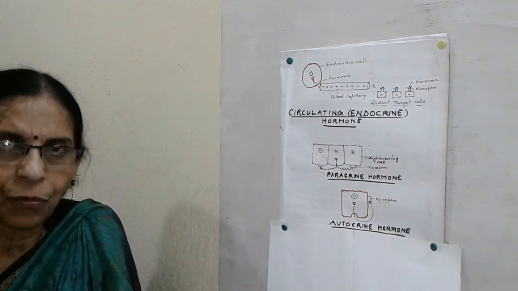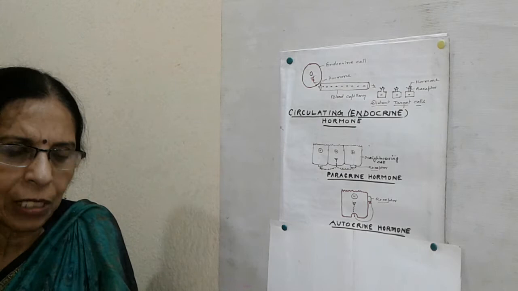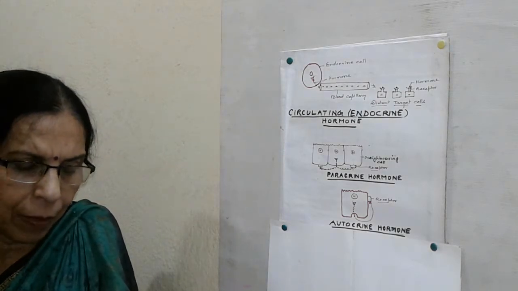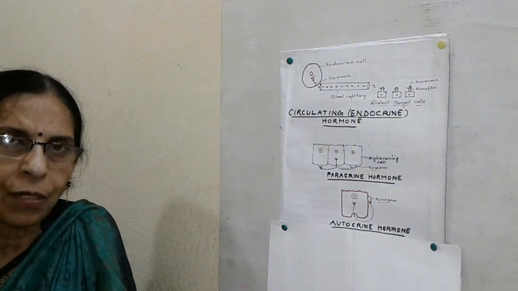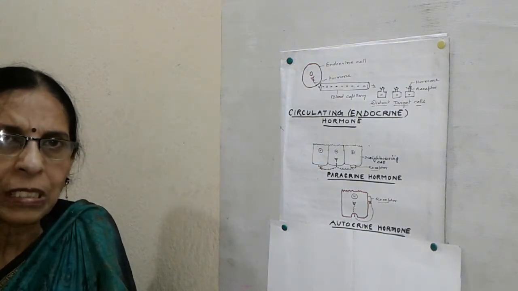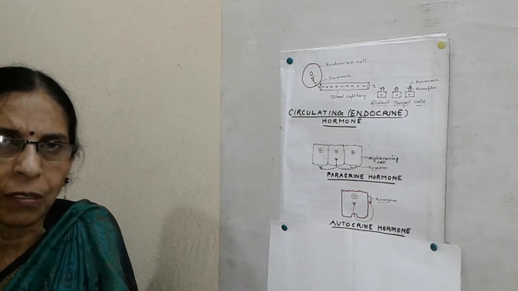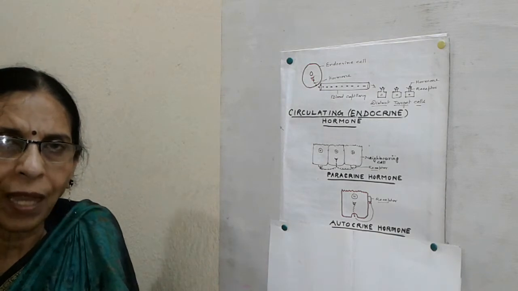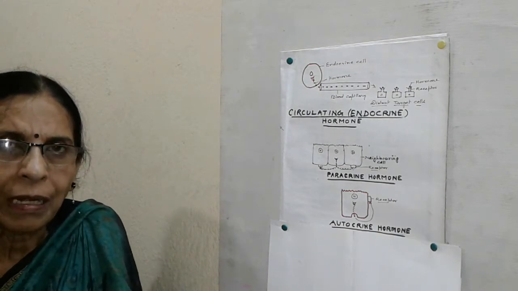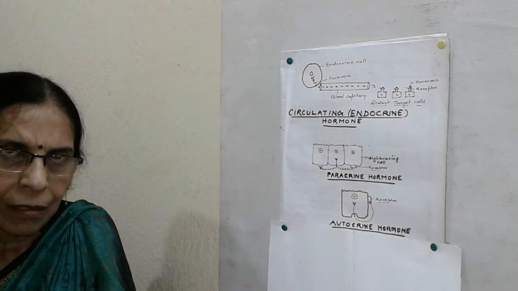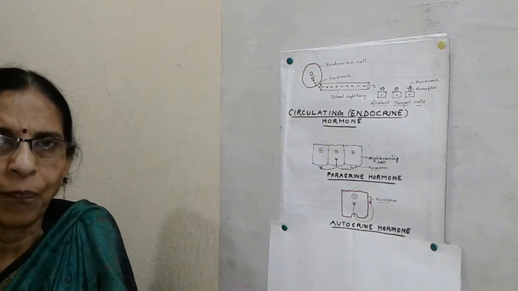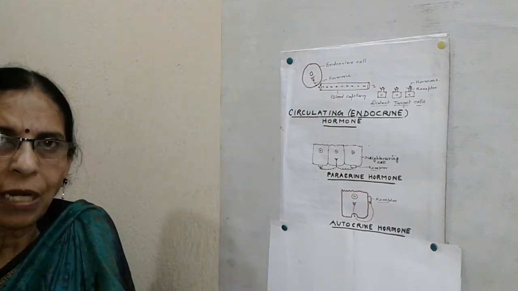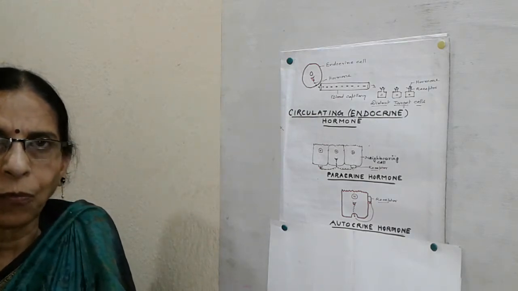I have already taught you about hormones, because endocrinology, the paper C Zoology 6, has been allotted to me by the department. So in endocrinology, you have studied hormones and enzymes. What are the differences between hormones and enzymes? Then the mechanism of hormone action, how a hormone enters its target organs, and then the third, feedback control, how its secretion is regulated. Today I am going to tell you something about classification of hormones.